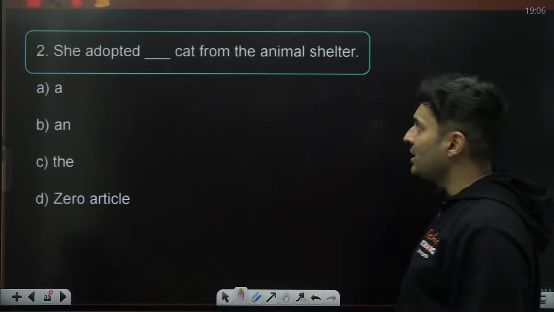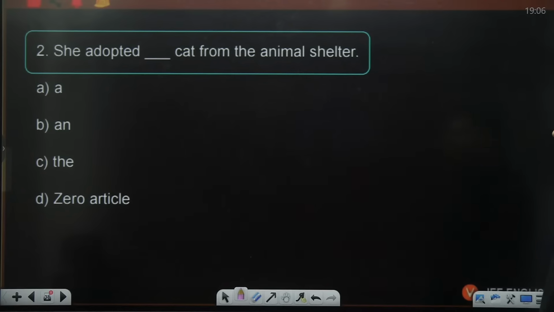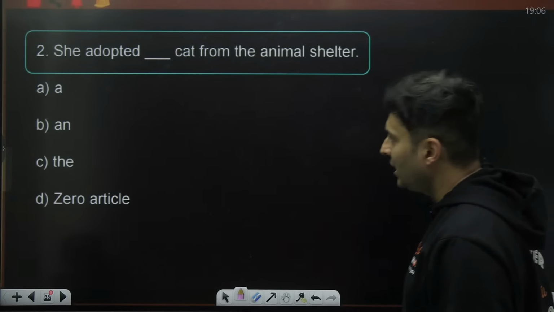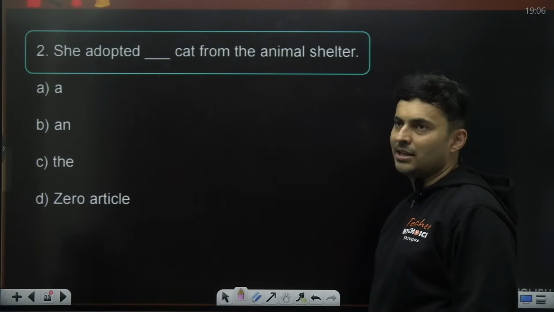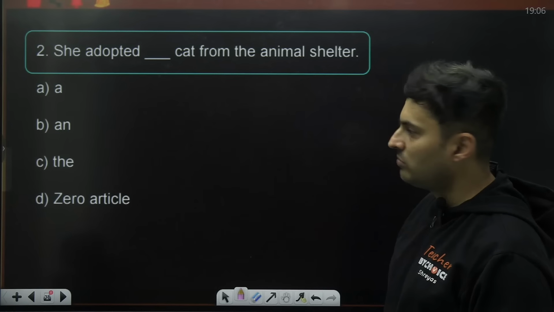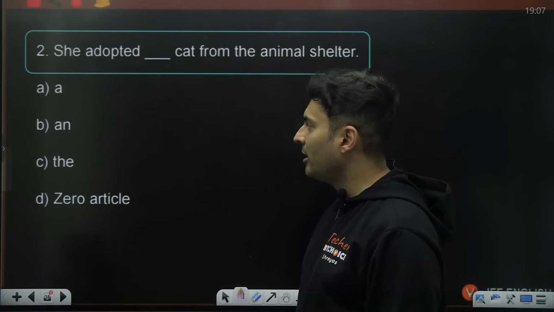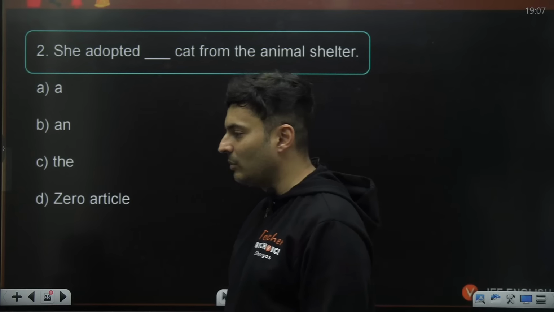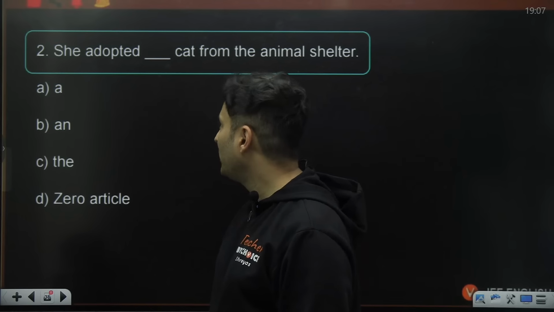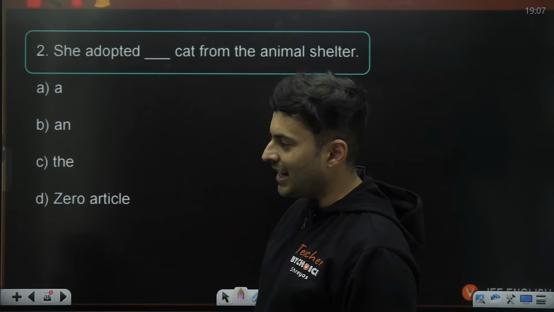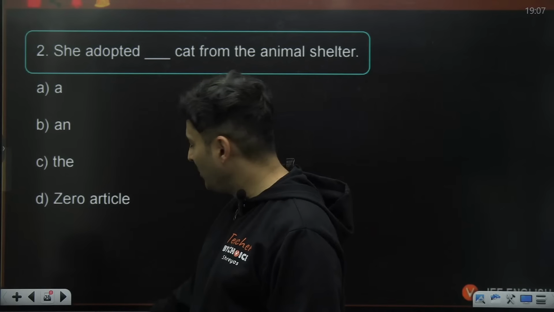She adopted dash cat from the animal shelter. She adopted a cat. K is a consonant sound, so definitely not an. Is it zero article, or the article, or a article, guys? Come on, put it up in the chat box. She adopted a cat or the cat. Many students are going to make that mistake.